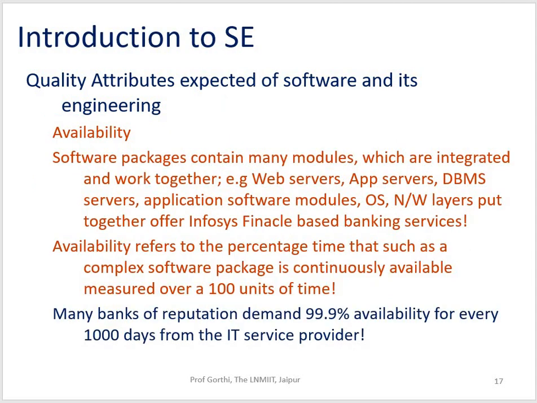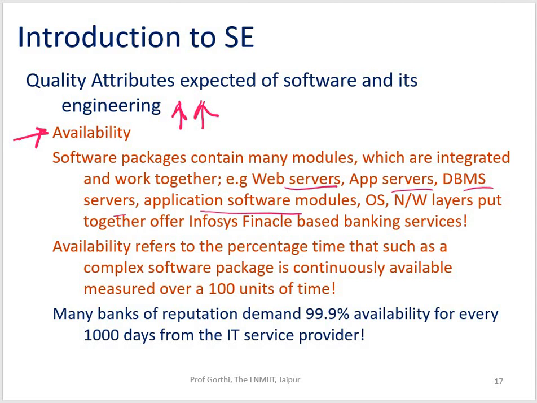Now let's talk about availability. The very first thing is we always say that the availability factor of any application should be very high. Software packages contain many integrated modules which work together: your web servers, app servers, DBMS servers, application software modules, operating system, and network layers.